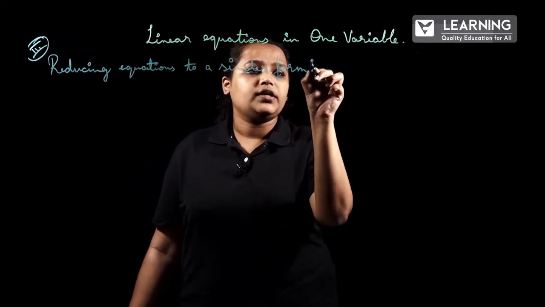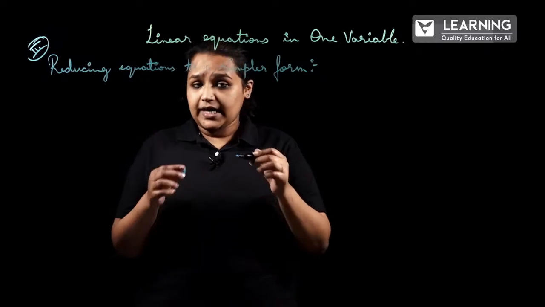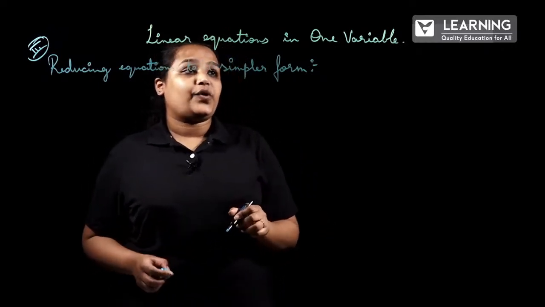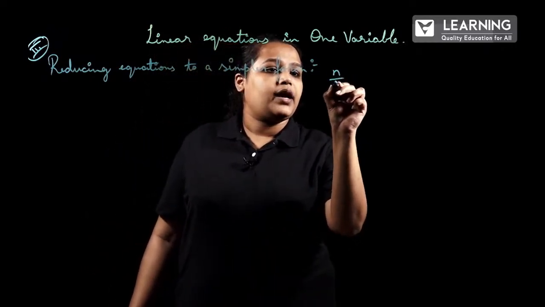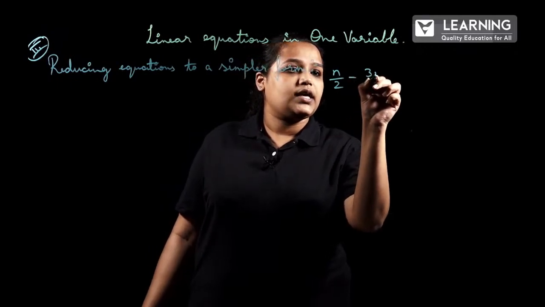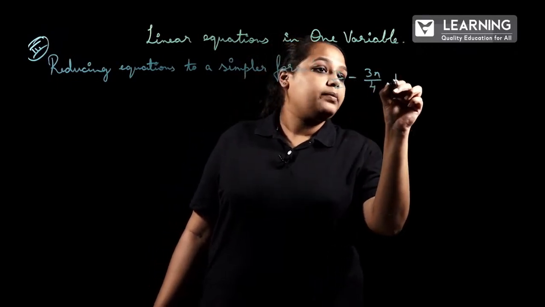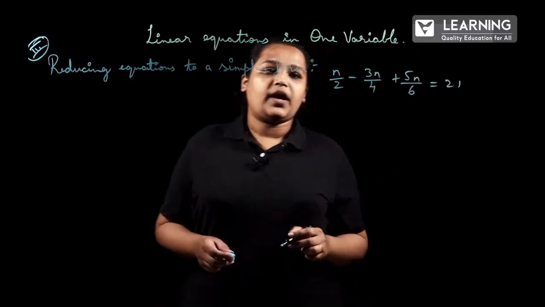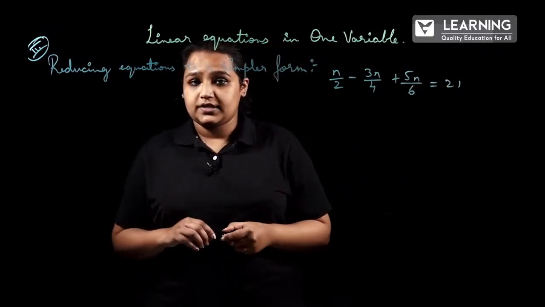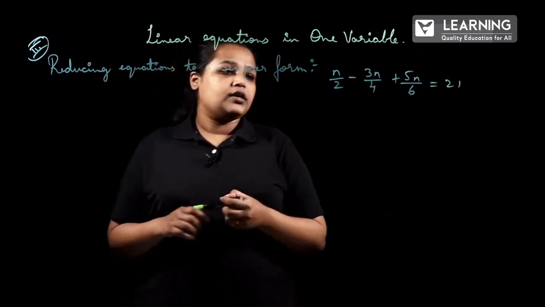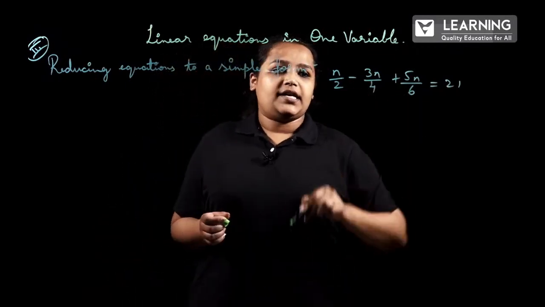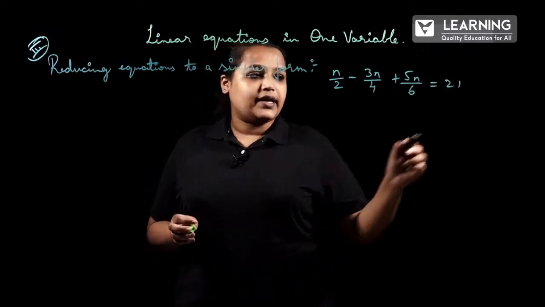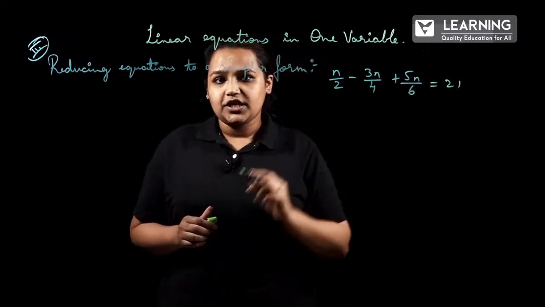So here, for example, if you get a question like n/2 - 3n/4 + 5n/6 = 21, how to solve this? Here on the LHS it is variables and on the RHS it is numericals.